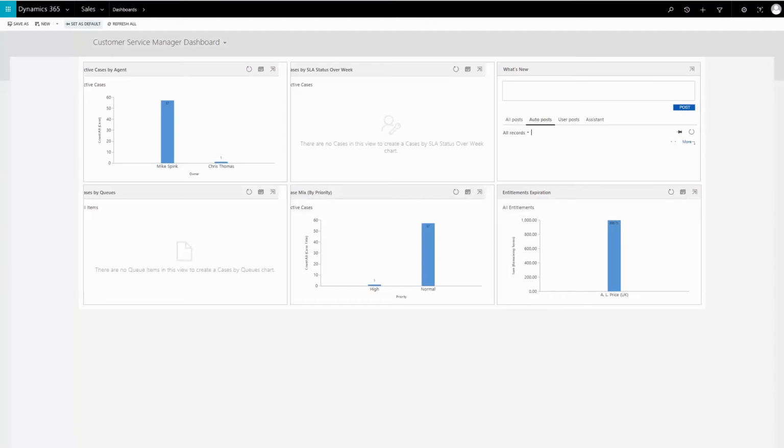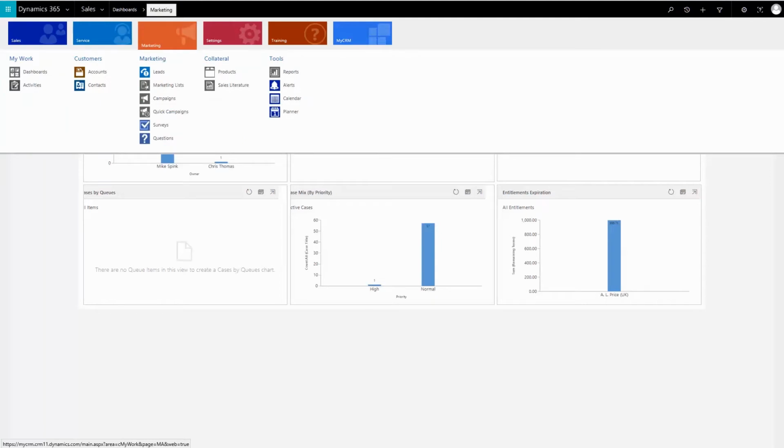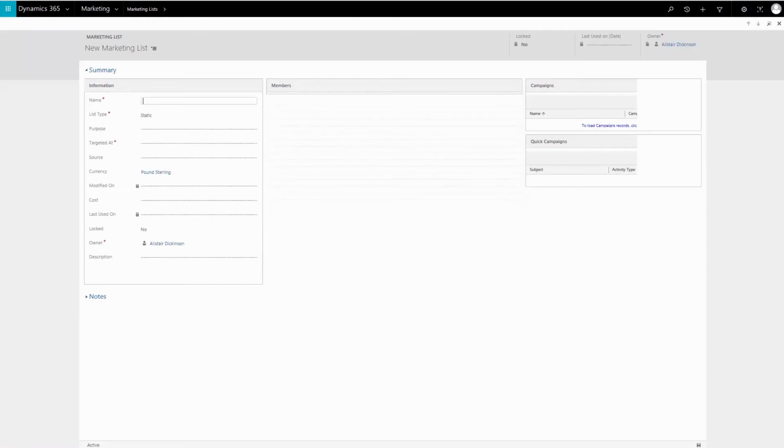Today we will be looking at an introduction to using marketing lists within a marketing function directly in your Dynamics 365. Let's get started by navigating to marketing and selecting the marketing list option. Select the new point top left and start the process of creating a new marketing list. The marketing list form is presented with relevant options where you can populate relevant fields.